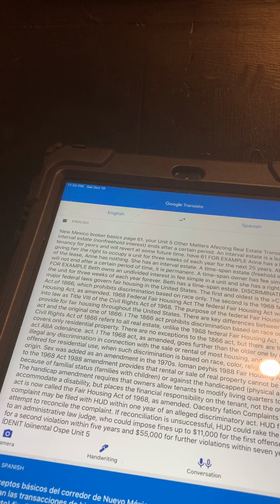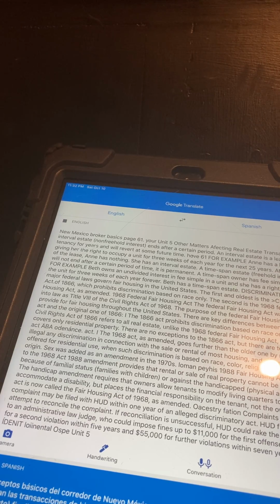Discrimination complaints. A complaint may be filed with HUD within 1 year of an alleged discriminatory act. HUD first will attempt to reconcile the complaint. If reconciliation is unsuccessful, HUD could take the complaint to an administrative law judge, who could impose fines up to